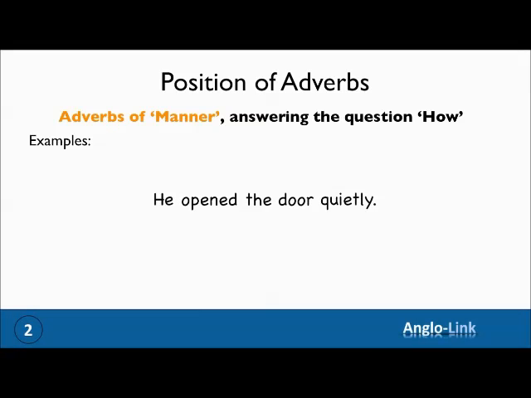He opened the door quietly. So you have the who, what, and how. Now, because the how is an ly adverb, you can put it before the main verb, like any other adverb, and stress it with your voice. He quietly opened the door. Let's look at another example.